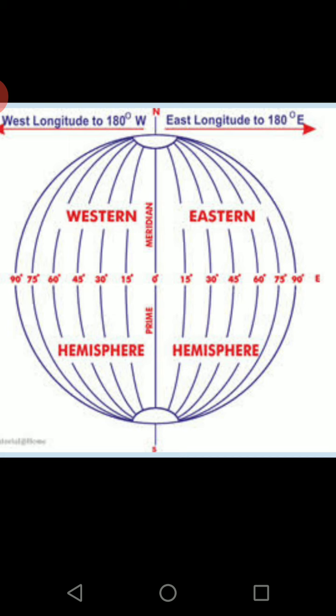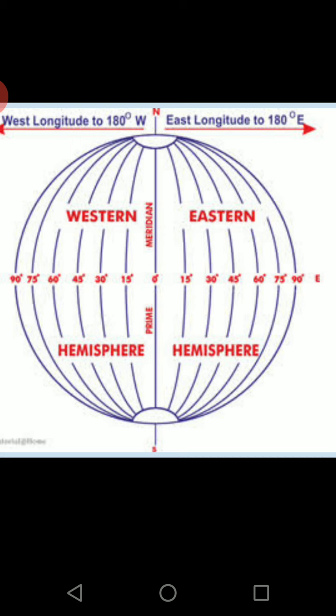Now, why these longitudes only? If one is taking 4 minutes, obviously 15 longitudes will take how much time? So 15 into 4 is equal to 60 minutes, and 60 minutes make 1 hour. It means to cover 15 longitudes you will take 1 hour. To cover 30 longitudes it will be 2 hours. To cover 45 longitudes it is 3 hours. We should remember all this.